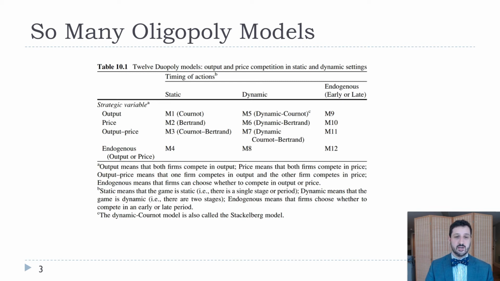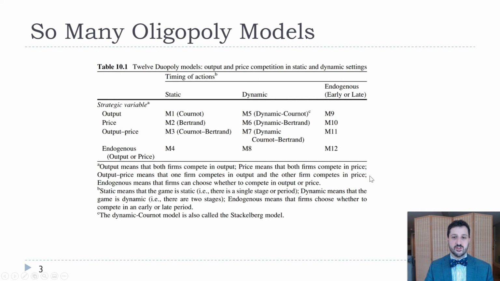So there are lots of different oligopoly models, which makes sense. We think oligopoly is a reasonable approximation of most markets. We think most markets are not monopolies, most markets are not perfect competition, and oligopoly puts everything in between, which describes most of reality.